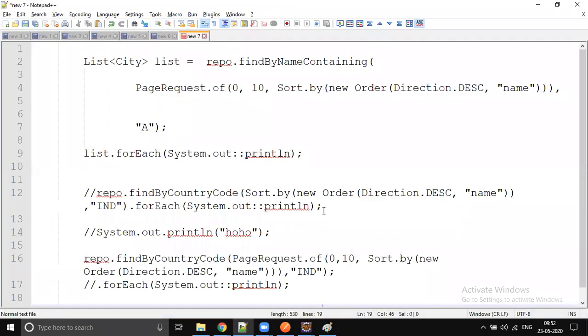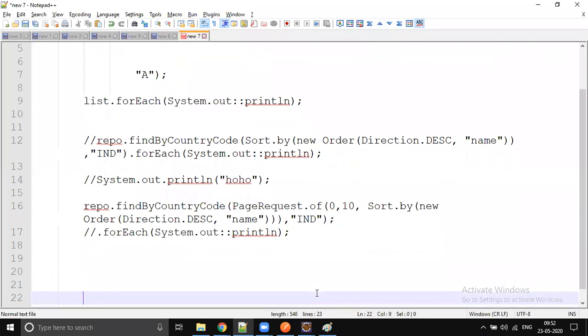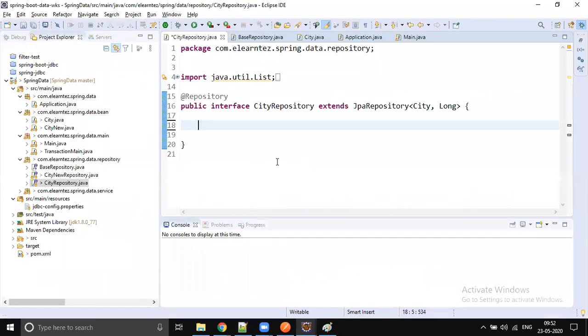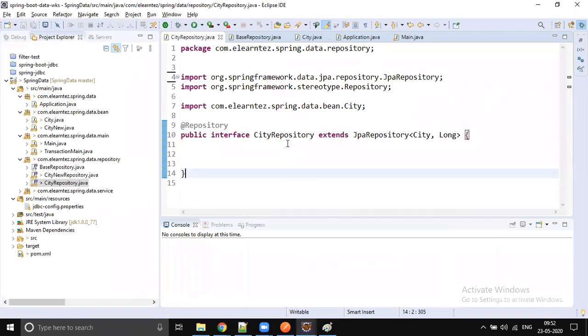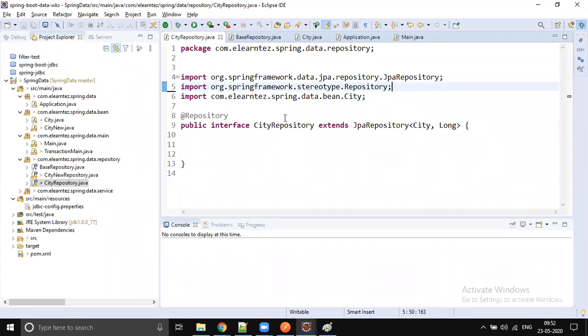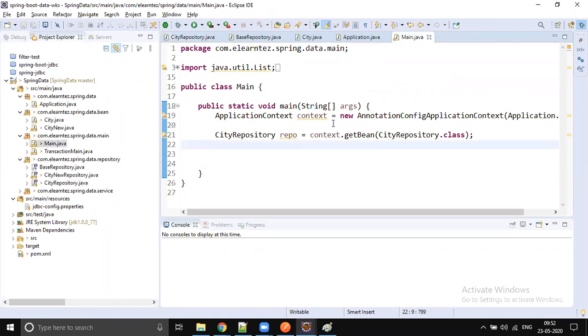Let's go with the default structure. Now let's think that there are no methods written. It's empty. There are no methods, and that is the reality. Now let's go to the main method, create the context, and load the configuration file.